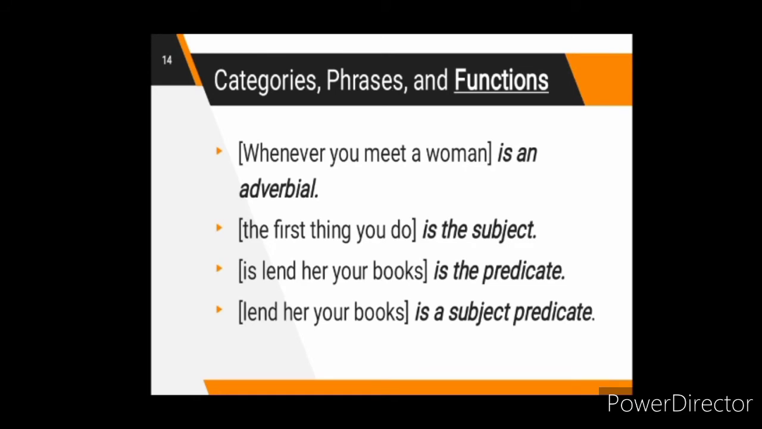Again, let's analyze and identify the sentential functions in the sentence given. "Whenever you meet a woman" is an adverbial. "The first thing you do" is the subject. "Is lend her your books" is the predicate. "Lend her your books" is a subject predicate.